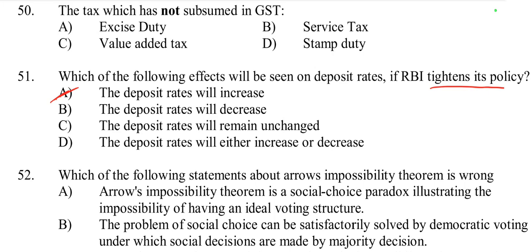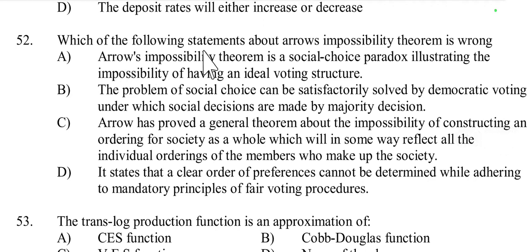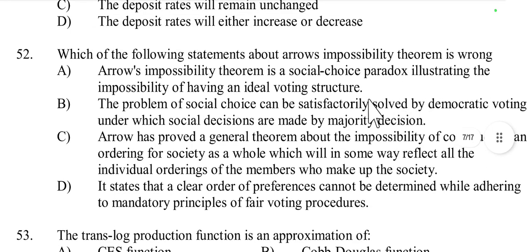In this scenario, deposit rates are likely to increase because banks will need to offer higher rates to attract depositors, due to higher borrowing cost. So the correct option is that deposit rates will increase. If RBI tightens its policy, the rate of interest rises, so the deposit rate also rises. Option A is right. Then question number 52, which of the following statements about Arrow's impossibility theorem is wrong? So we have to find the wrong statement about Arrow's impossibility theorem. So what is Arrow's impossibility theorem?